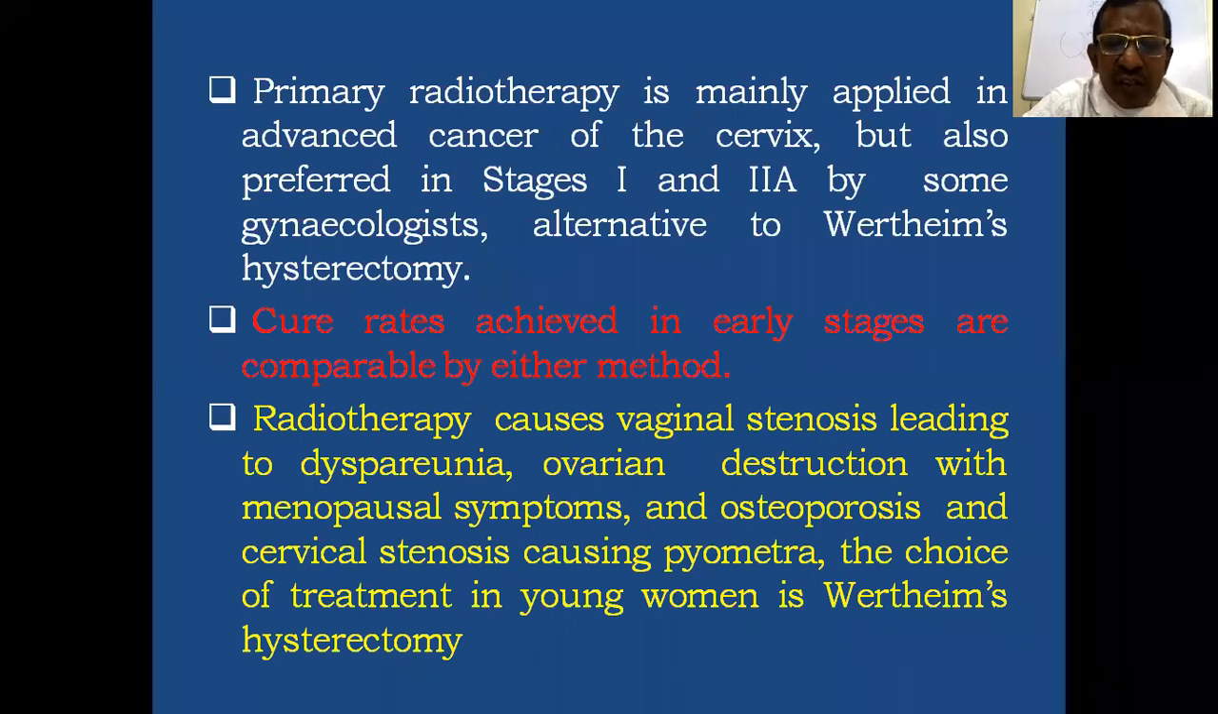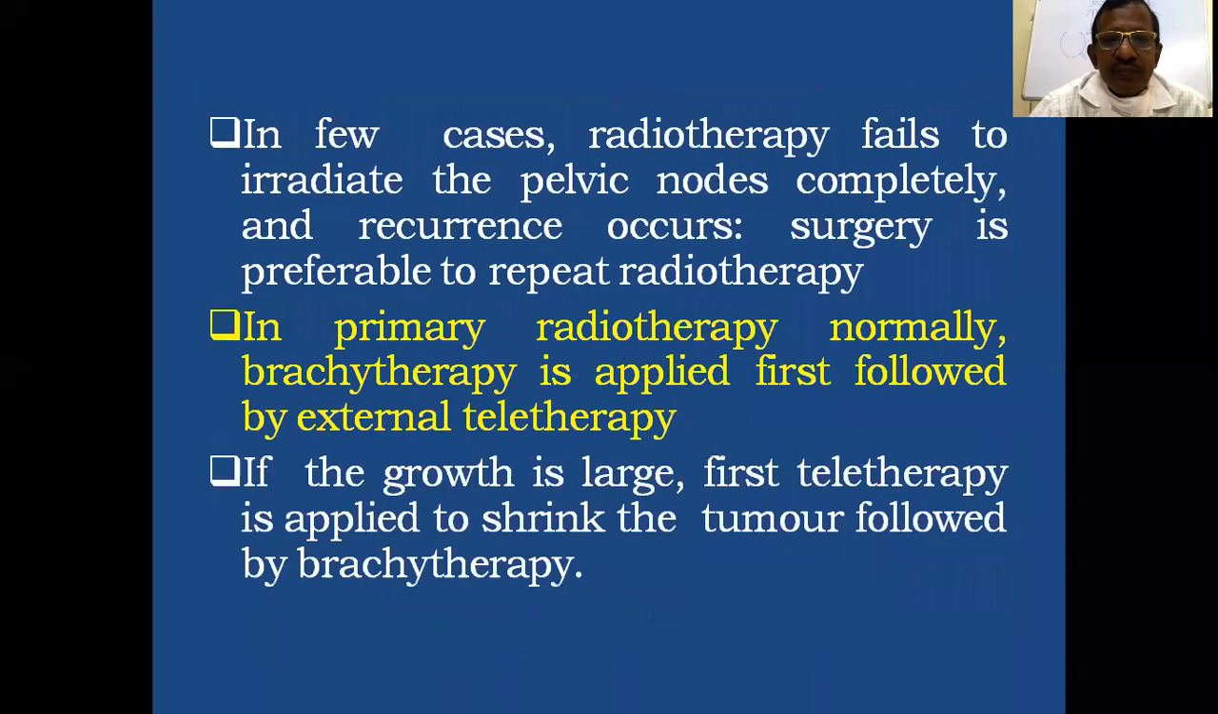So radiotherapy causes vaginal stenosis leading to dyspareunia, ovarian destruction with menopause symptoms and osteoporosis, and cervical stenosis with pyometra, and the choice of treatment in a young woman is Wertheim's radical hysterectomy. So in a few cases, radiotherapy fails to irradiate the pelvic nodes completely and recurrence occurs. Surgery is preferable to repeat radiotherapy. In those cases, surgery is preferable.